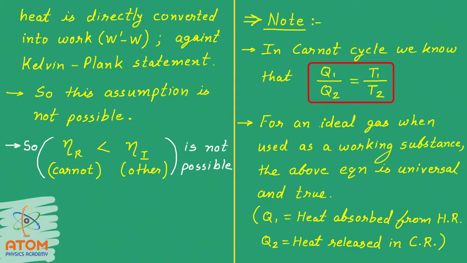For an ideal gas, when used as a working substance, the above equation is universal and true. Here, Q1 is the heat absorbed from the hot reservoir at temperature T1 and Q2 is the heat released in the cold reservoir at temperature T2. So you have to remember Q1 upon Q2 is T1 upon T2. Alright.